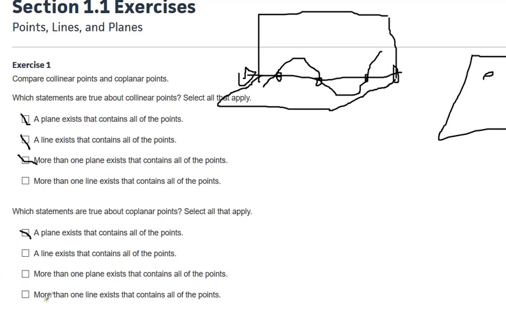More than one line exists that contains all the points? Definitely not. So for the second one, it's only this one: a plane exists that contains all the points, and that's it.